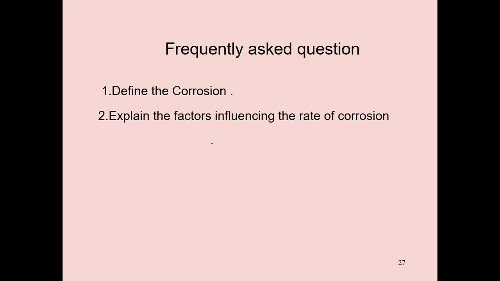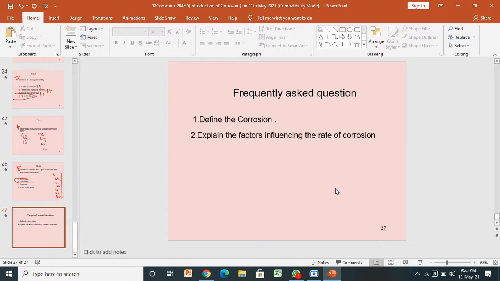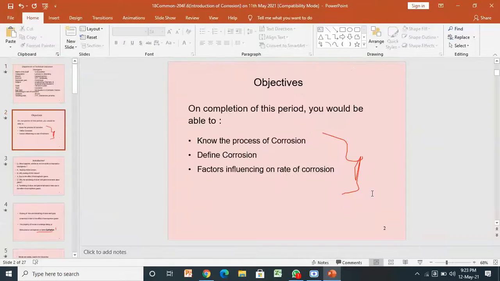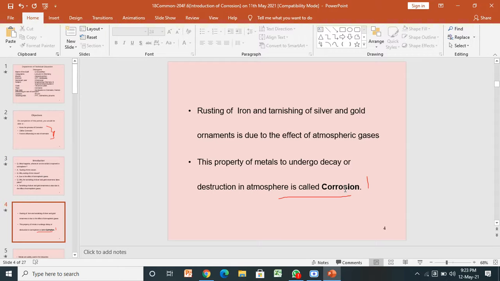Frequently asked questions: define corrosion, and explain the factors influencing the rate of corrosion. So this is our topic. I will show all the PPTs once again so you can understand very well. See here, this is the introduction.